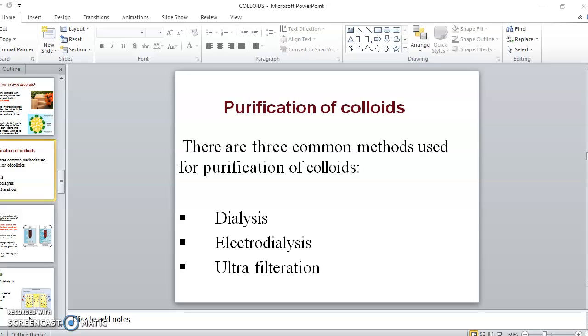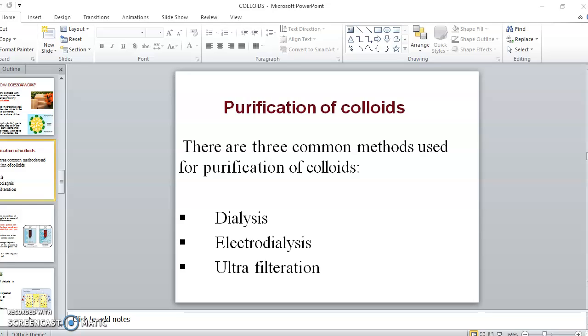ഇതിൽ പറഞ്ഞത് colloids എന്താണെന്നും what are the different classes of colloids. We classified the colloids on the basis of the physical state of dispersive phase and dispersion medium. Then after we classified based on the interaction between dispersive phase and dispersion medium. And there we had lyophilic and lyophobic colloids. Then we classified into multi-layer colloids, macromolecular colloids, as well as associated colloids, the micelle formation. This was the discussion on the previous class.